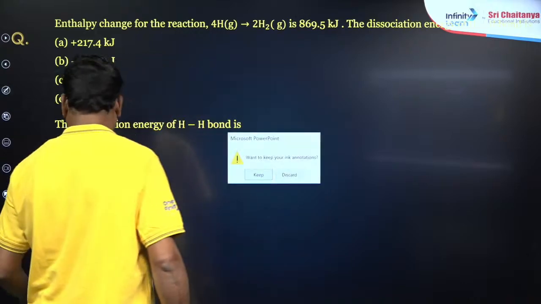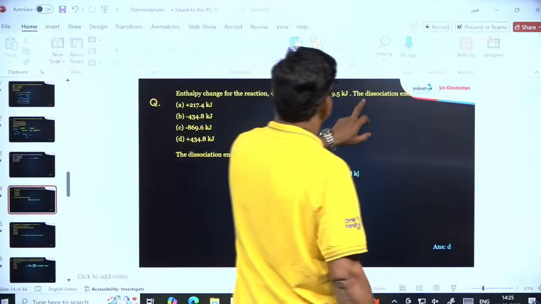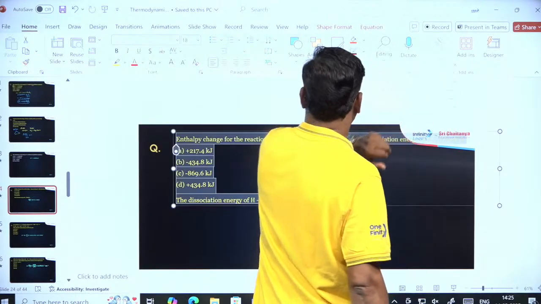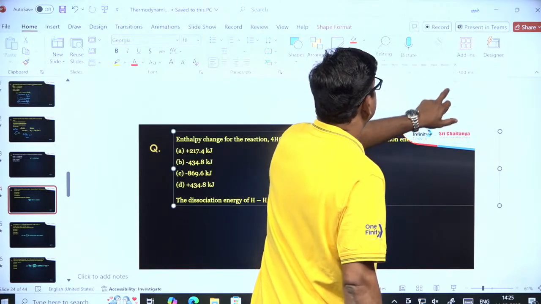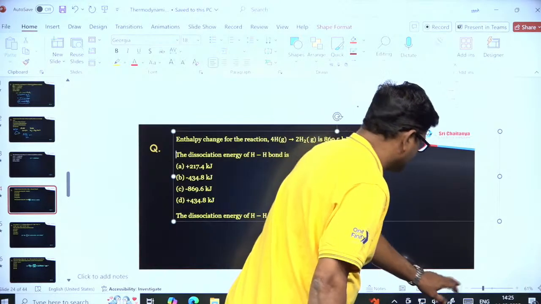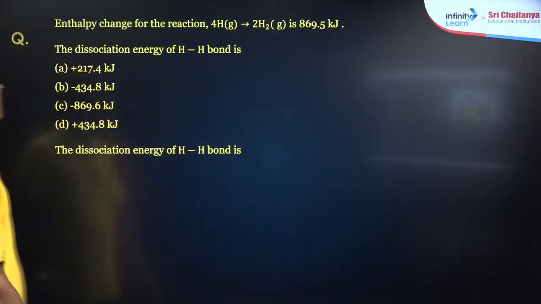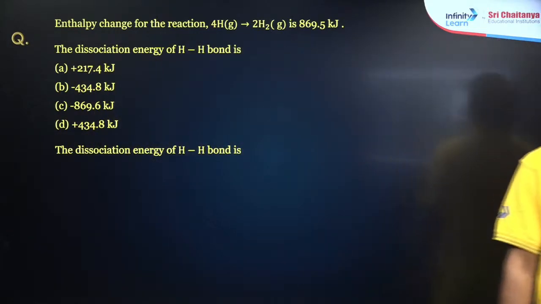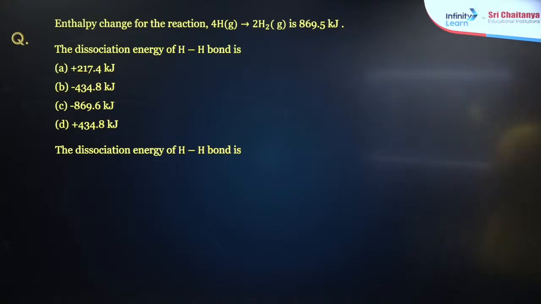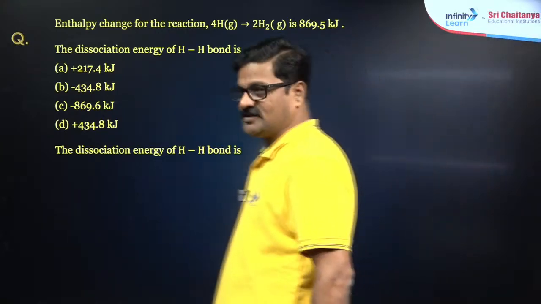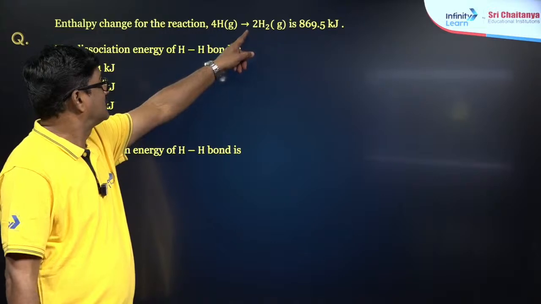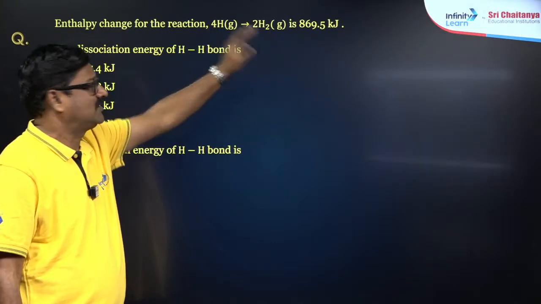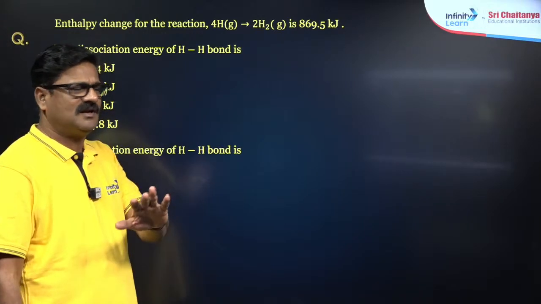Okay, just a minute. Now, can you visualize this question? The dissociation energy of hydrogen to hydrogen. For two hydrogen molecules it is 869.5, and how much for one hydrogen molecule? That is the only logic.